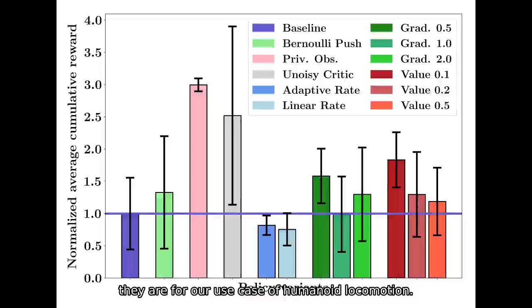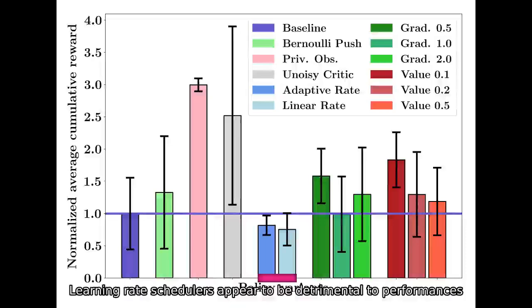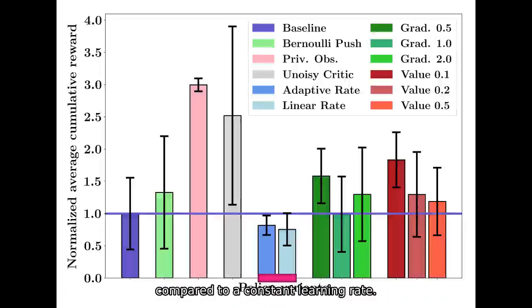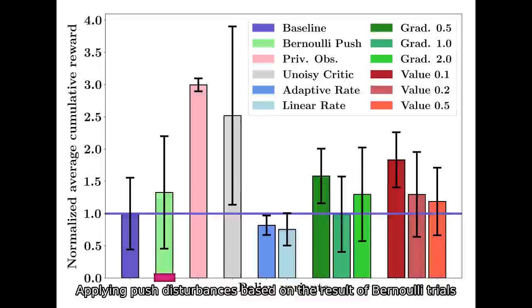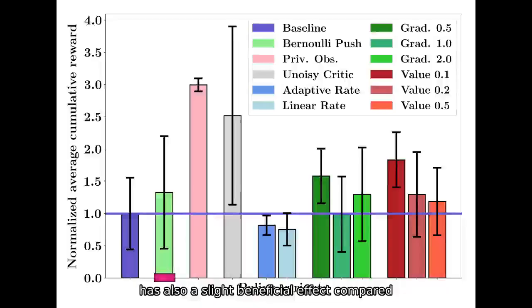case of humanoid locomotion. Learning rate schedulers appear to be detrimental to performances compared to a constant learning rate. Clipping the norm of the global gradient and the loss of the value function has a slight beneficial effect. Applying push disturbances based on the result of Bernoulli trials has also a slight beneficial effect compared to pushing all agents at the same time.